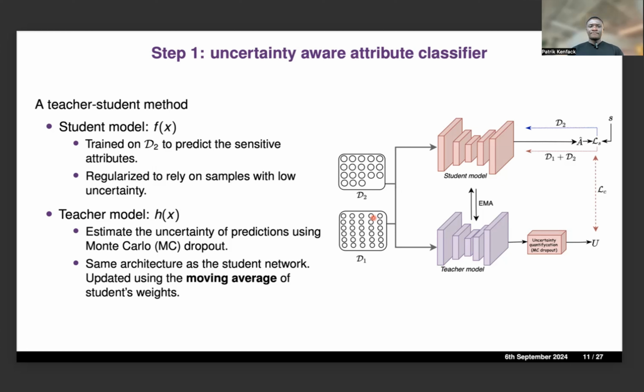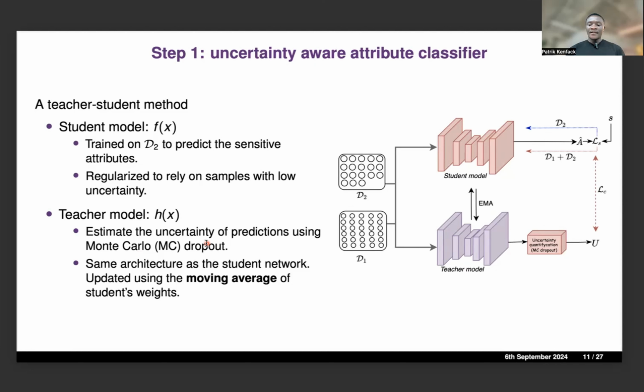So we regularize the student model to ensure that the predictions remain consistent on samples with low uncertainty, and the uncertainty is measured by the teacher model. The teacher and the student have the same architecture, just that the teacher is the moving average of the student weights during the training.